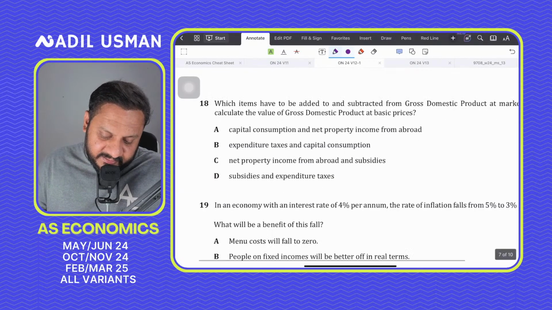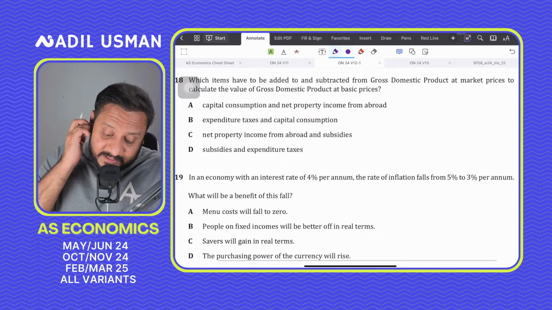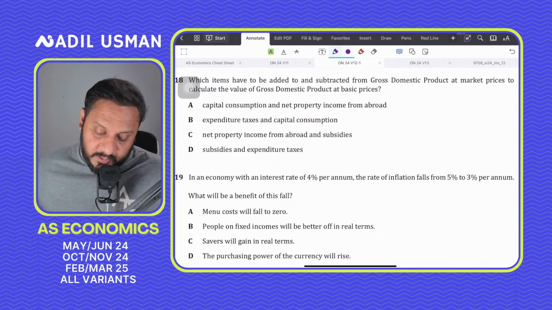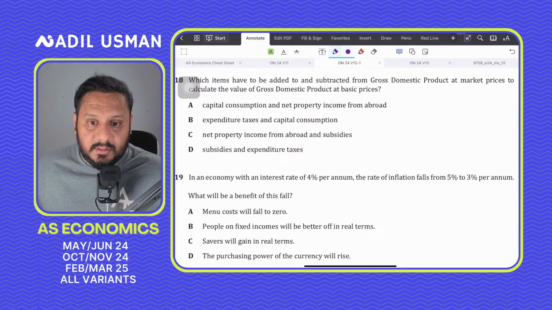Question number 10 says, which items have to be... देखो मैंने आपको नहीं कहा था. Remember I told you about... नहीं, not this. वो एक अलग MCQ है. Question number 18. Yes.